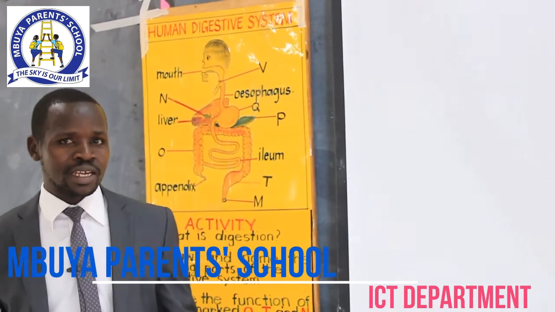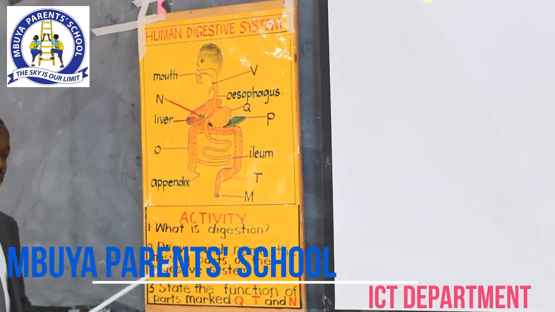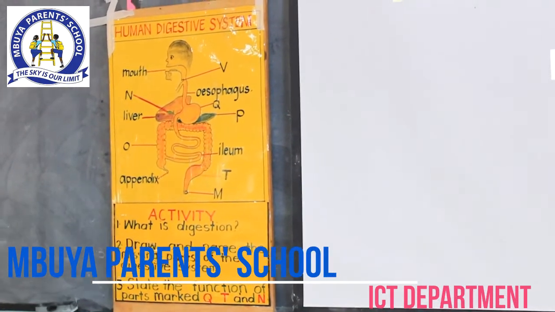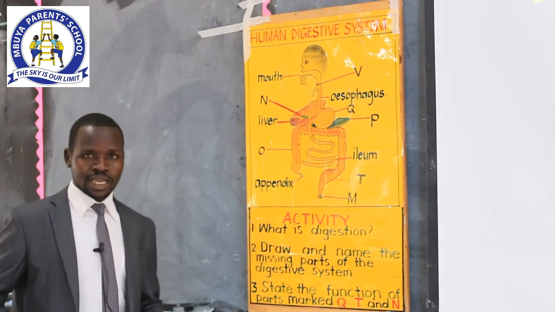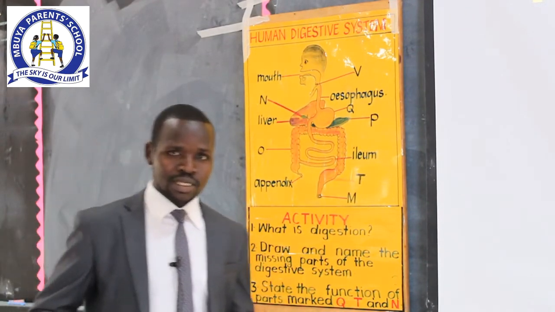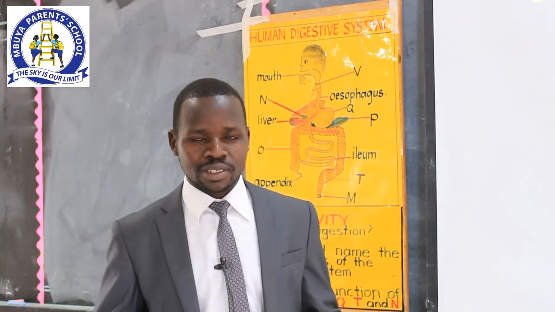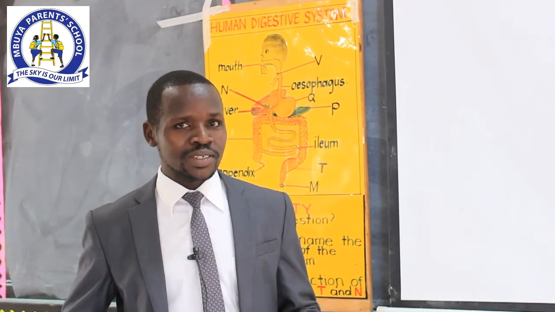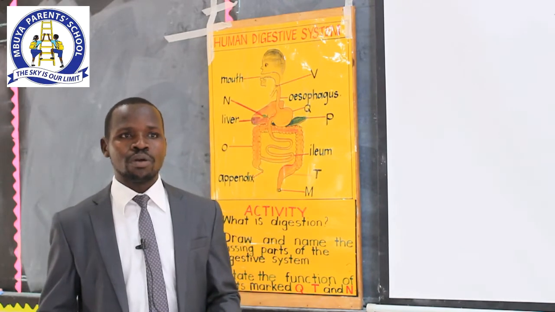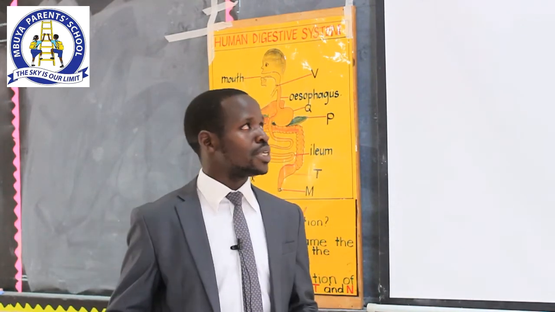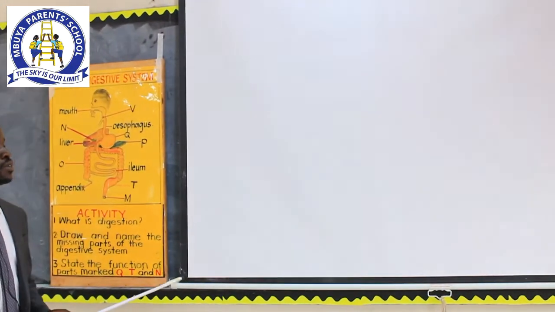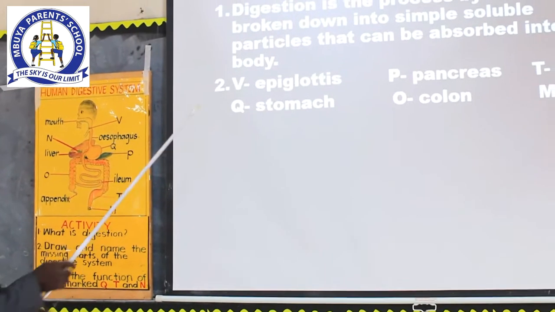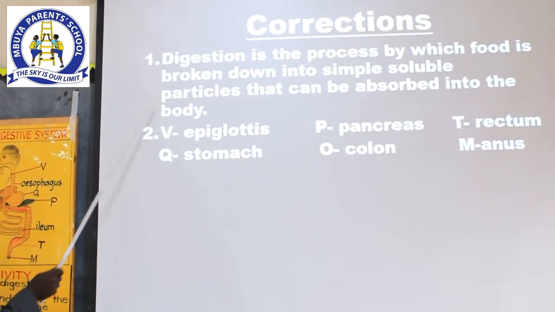The teacher left you with an activity which was having this diagram and the questions below. What does question 1 say? What is digestion? So what was your response? Good. Digestion is the process by which food is broken down into simple, soluble particles that can be absorbed into the body.